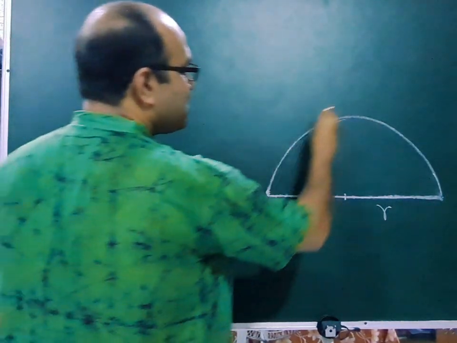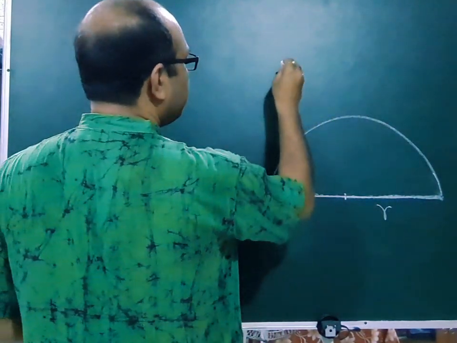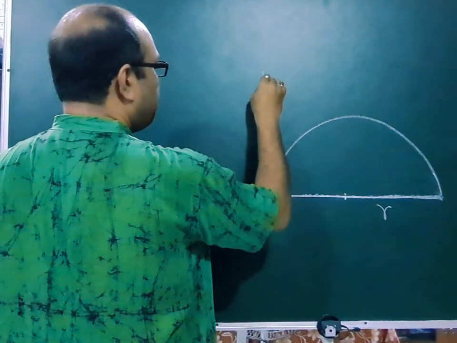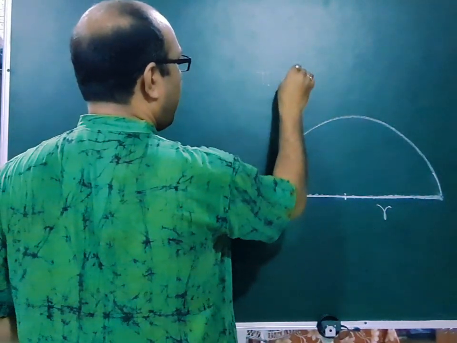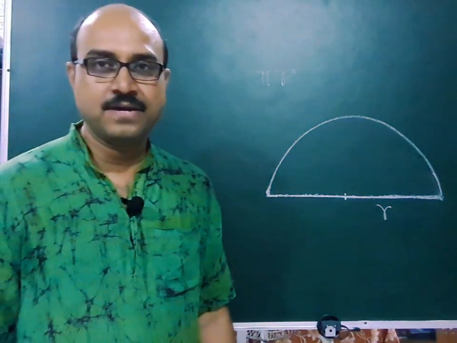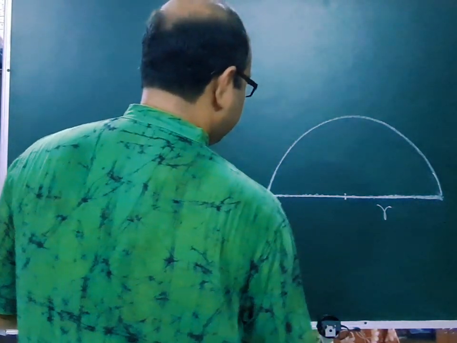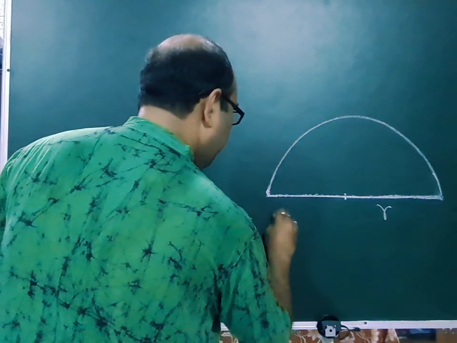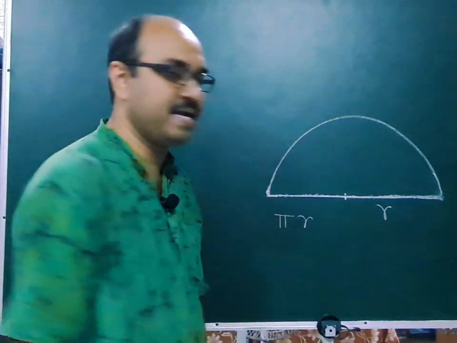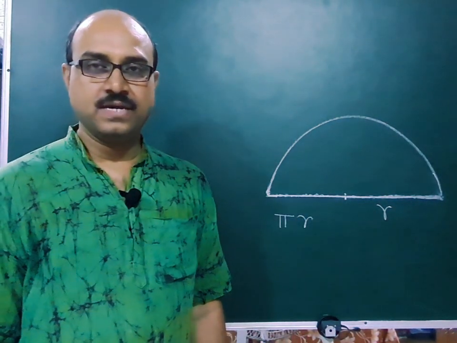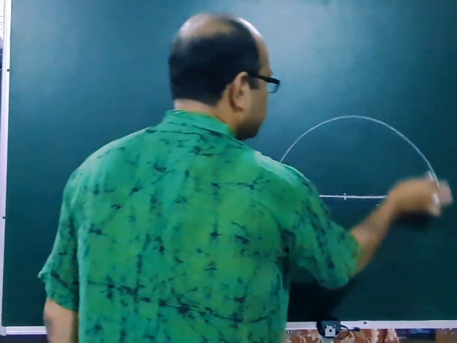So the length of this arc will be pi r. Okay, let us write over here. Length will be pi r. Which length? This length.